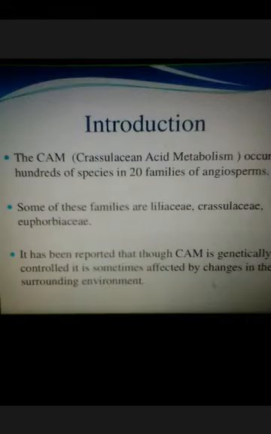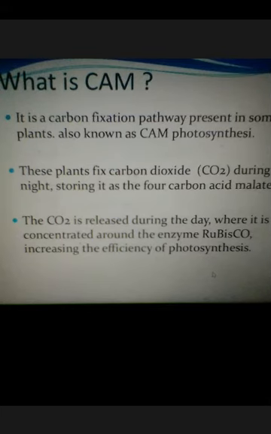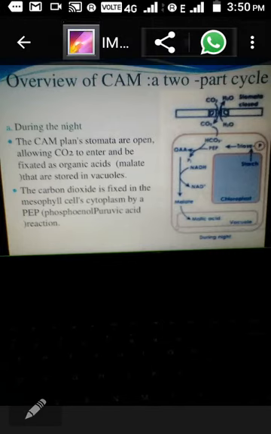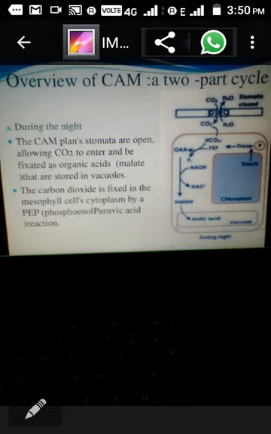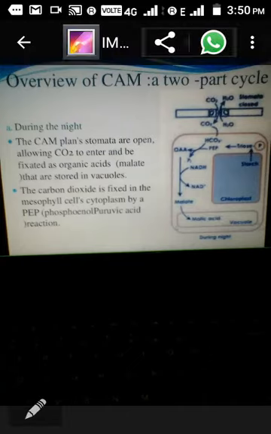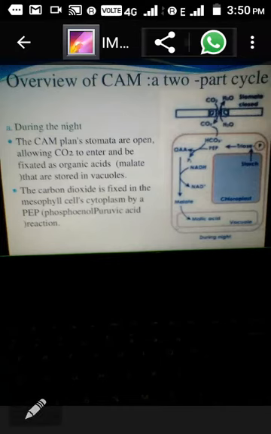Let's move towards the next topic, the main overview of CAM. Here, during night the CAM plants' stomata are open. As we know, stomata are usually open during daytime, but here there is a modification: during night time the stomata open.